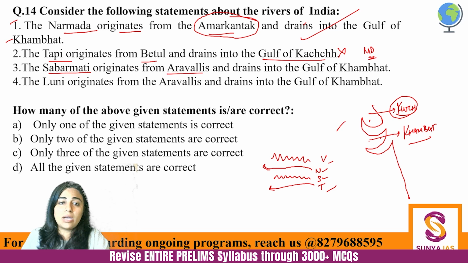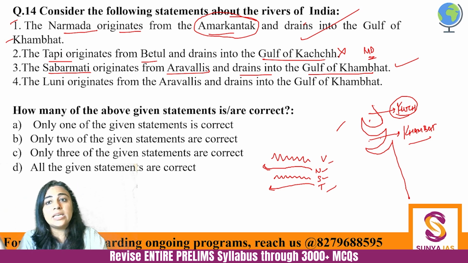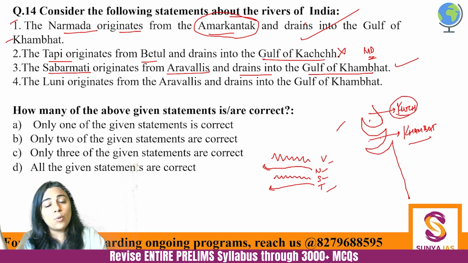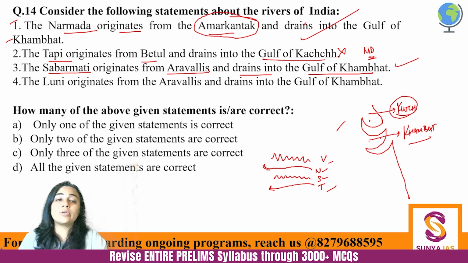Then third, Sabarmati originates from Aravalis and drains into the Gulf of Khambat. This is absolutely correct. Sabarmati river, very important. Sabarmati Ashram is very famous historically because of the Dandi march, and it started from the Sabarmati Ashram. So Sabarmati river becomes very important. And another thing about Sabarmati is that Ahmedabad is on the river Sabarmati. So again, it becomes very important. But yes, this is correct. It also drains into the Gulf of Khambat.